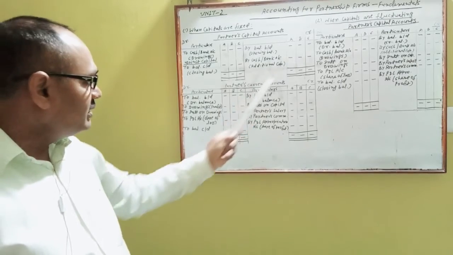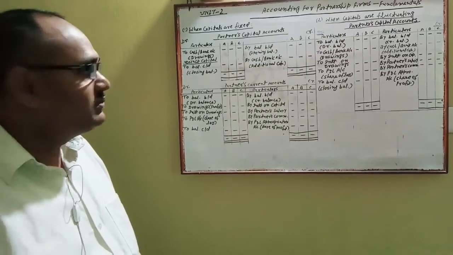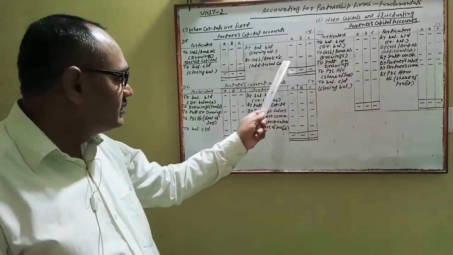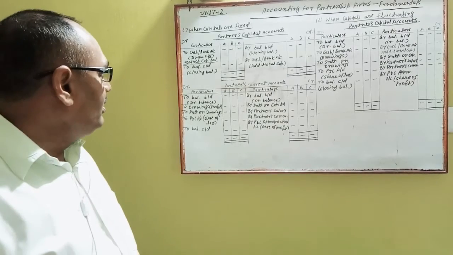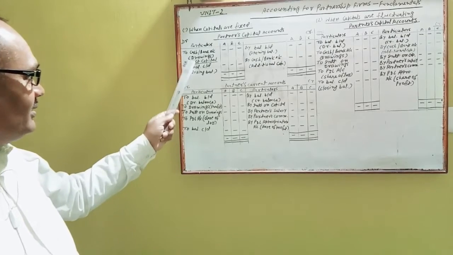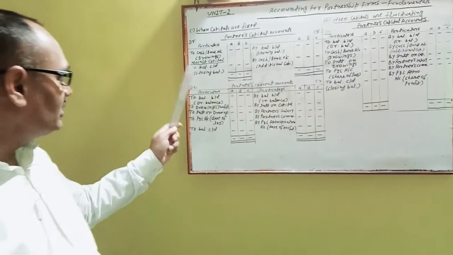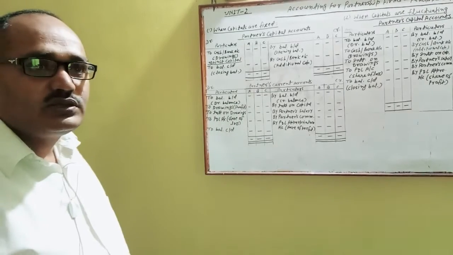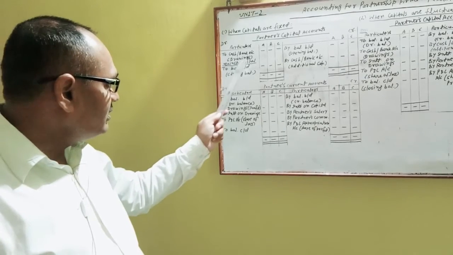If any additional capital is brought into the partnership business by the partners, you will write here by cash or by bank account, for A, B and C respectively. And in debit side, to cash or to bank account, this is for drawings against capital, if any. If drawings are against profit, it means partner will continue in the business, then no entry will be made here for this drawing.